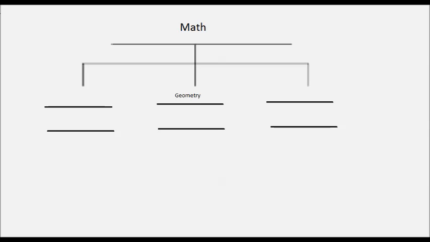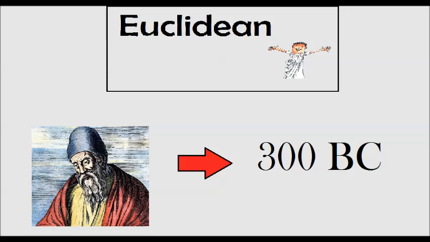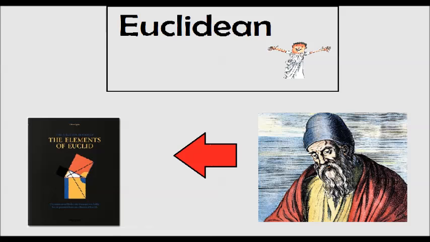Geometry is not just one subject and a branch of math. It does have its own branches. The most common type of geometry is Euclidean geometry, discovered in 300 BC. It was named after a Greek mathematician named Euclid. All of the rules are listed and described in his book called Elements.